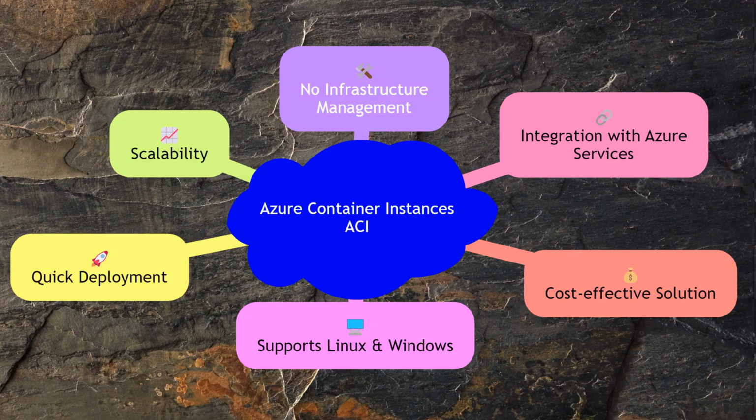Azure Container Instances, ACI, is a service that allows you to run containers without managing the underlying infrastructure. ACI is ideal for scenarios where you need to quickly deploy and scale containers without the overhead of managing a Kubernetes cluster. It supports both Linux and Windows containers and integrates seamlessly with other Azure services, providing a flexible and cost-effective solution for running containerized applications.